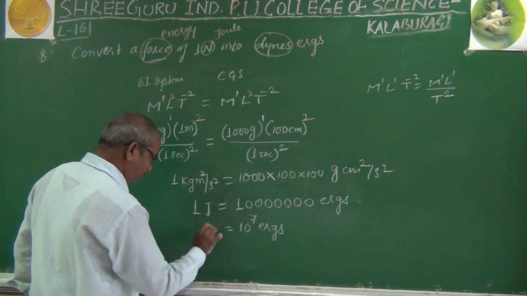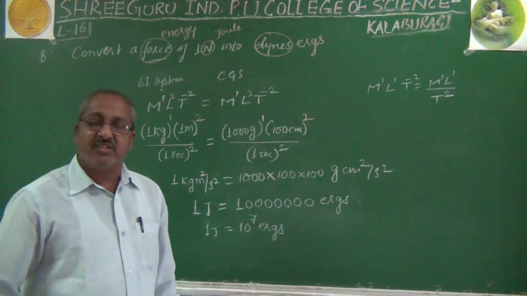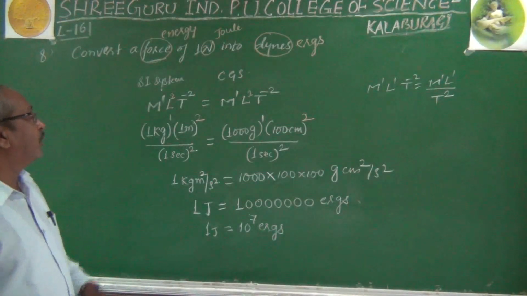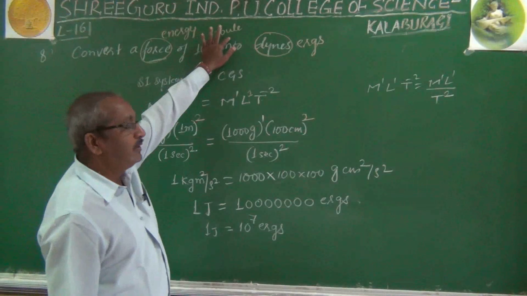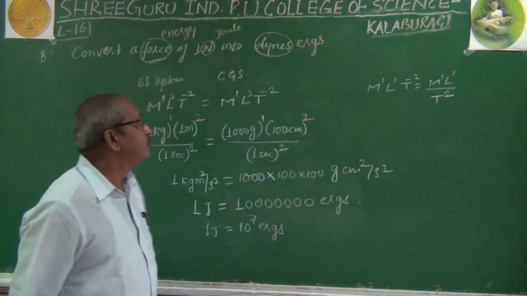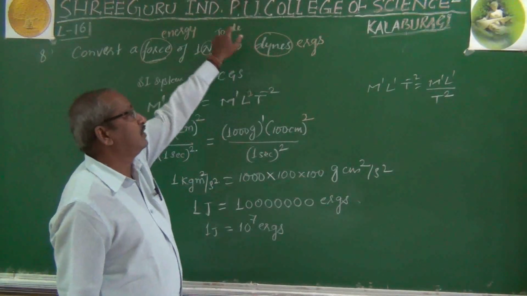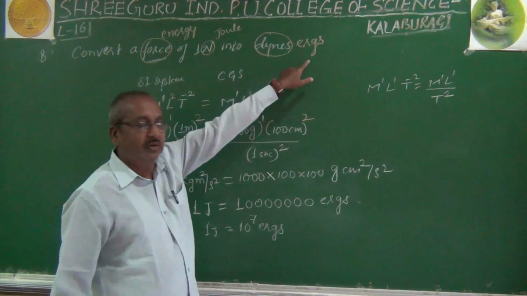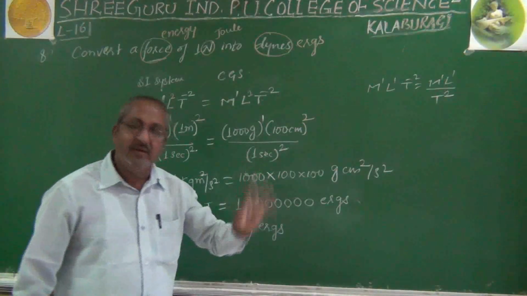This is one of the conversions from the SI system to the CGS system. The quantity is energy, which is measured in joule in the SI system and in erg in the CGS system. So hence, from SI to CGS, 1 joule of energy is converted into erg, and we got 1 joule of energy equal to 10 to the power 7 erg.